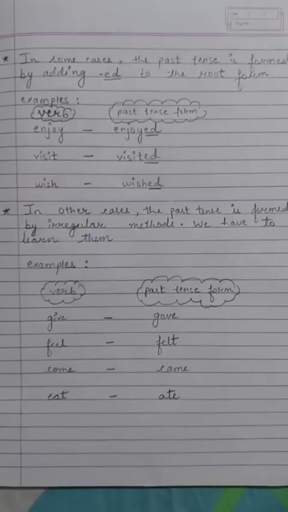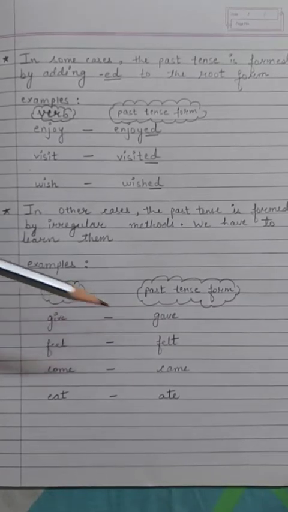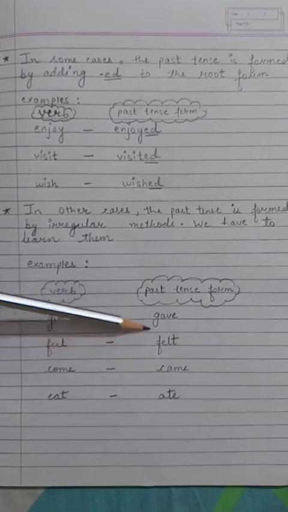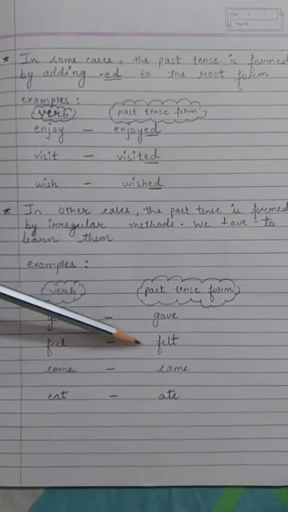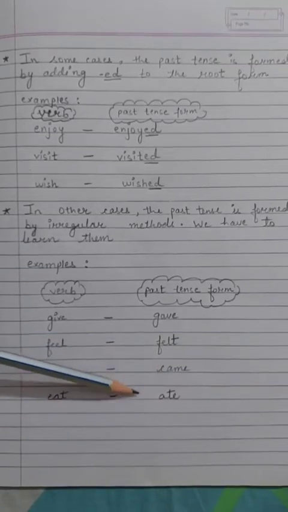In other cases, the past tense is formed by irregular methods, and you have to learn them. For example, give. The past tense form of the verb give is gave. Feel, felt. The past tense form of feel is felt. Come, came. Eat, ate.